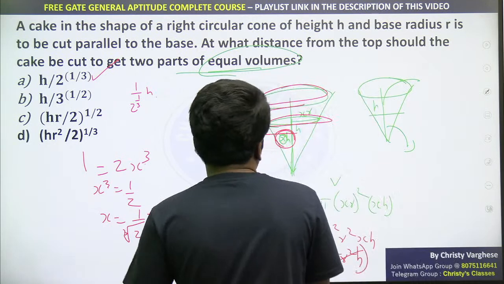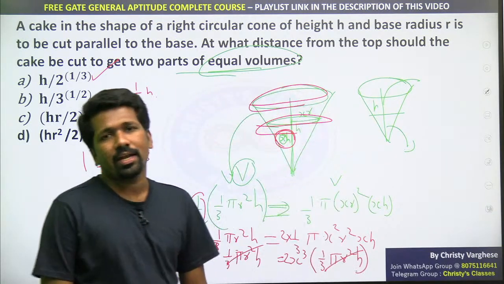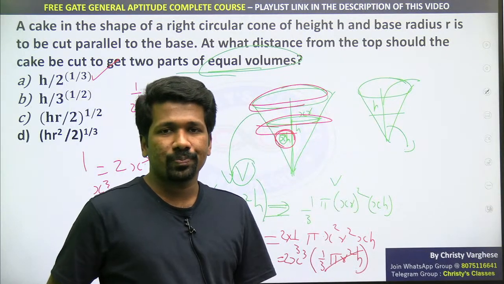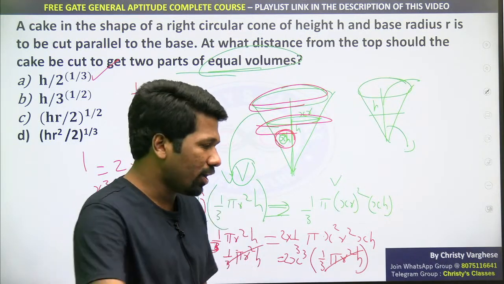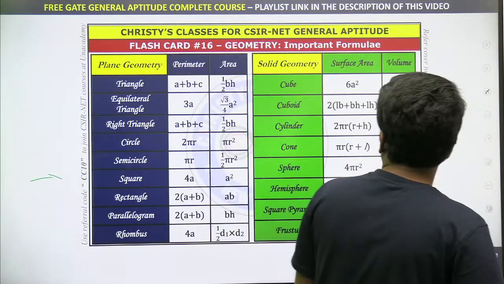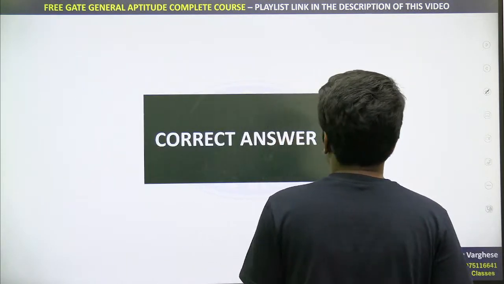Another way you can simplify this question is to conveniently take an H and R value so that the calculation is easy, the example method. In another class I will discuss that. Now for the time being this is enough. So option A is the correct answer.